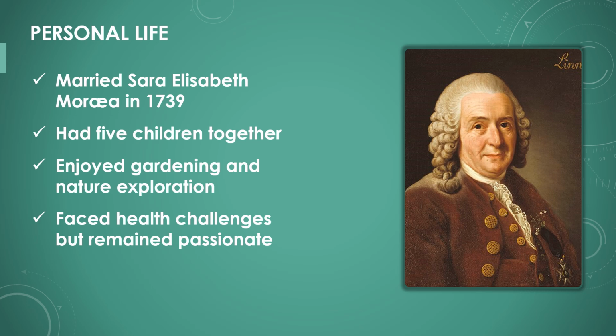Carl Linnaeus married Sarah Elizabeth Moria in 1739, and they had 5 children together. He enjoyed gardening and exploring the Swedish countryside in his spare time. Linnaeus faced challenges in his life, including health issues, but he continued to work passionately in his field. He passed away on January 10, 1778, leaving behind a rich legacy in science.